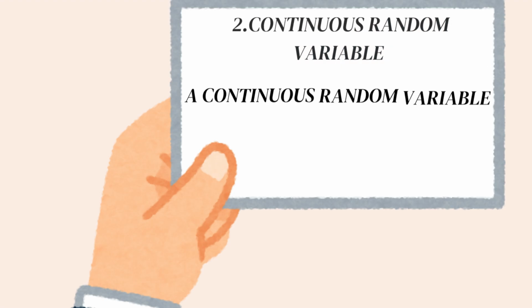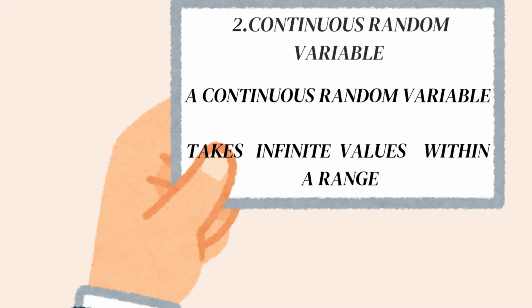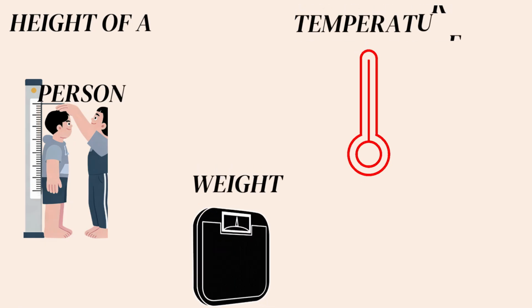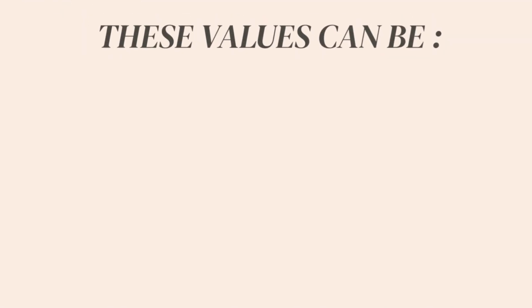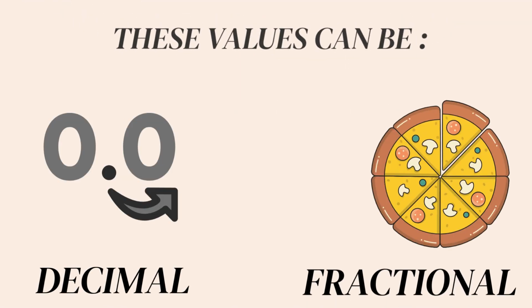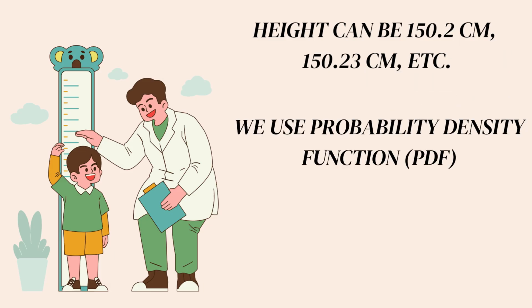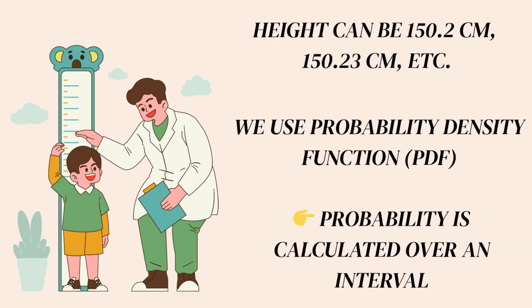The second one is continuous random variable. A continuous random variable takes infinite values within a range. Example, height of a person, weight, temperature, and time. These values can be decimal or fractional. Example, height can be 150.2 cm, 150.23 cm, etc. We use the probability density function, that is PDF. Probability is calculated over an interval.